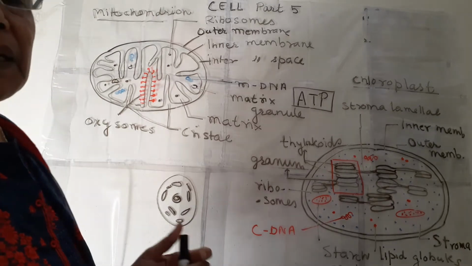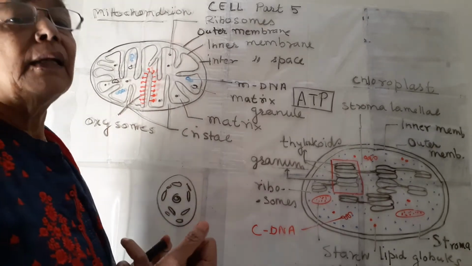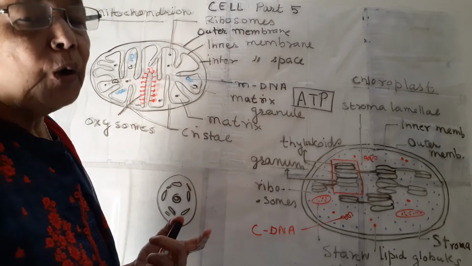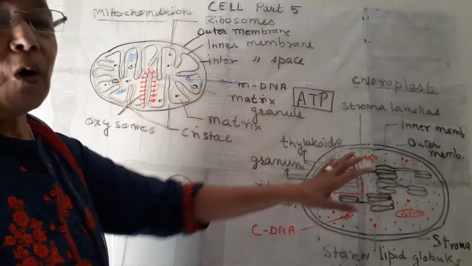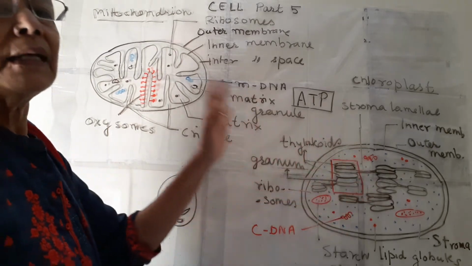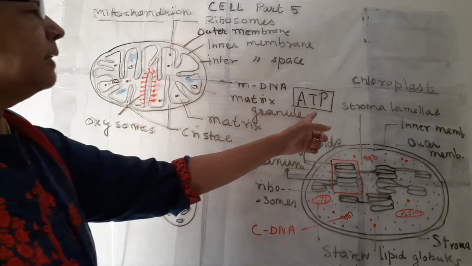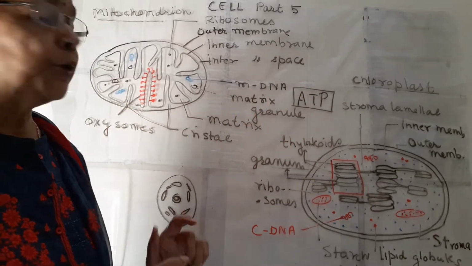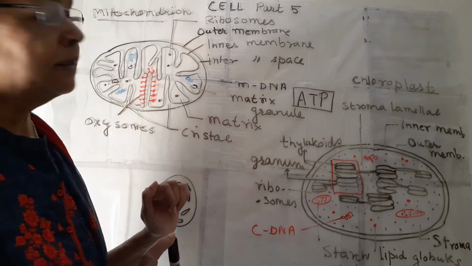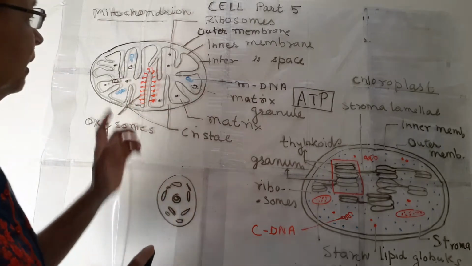What do we mean by cellular respiration? That is, the food or glucose which is formed in chloroplast is broken down with oxygen and this ATP is produced. So these are the powerhouse of the cell.